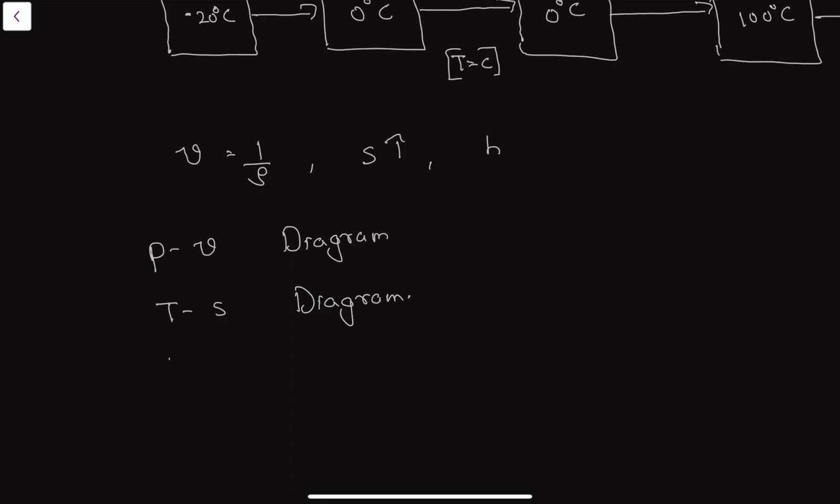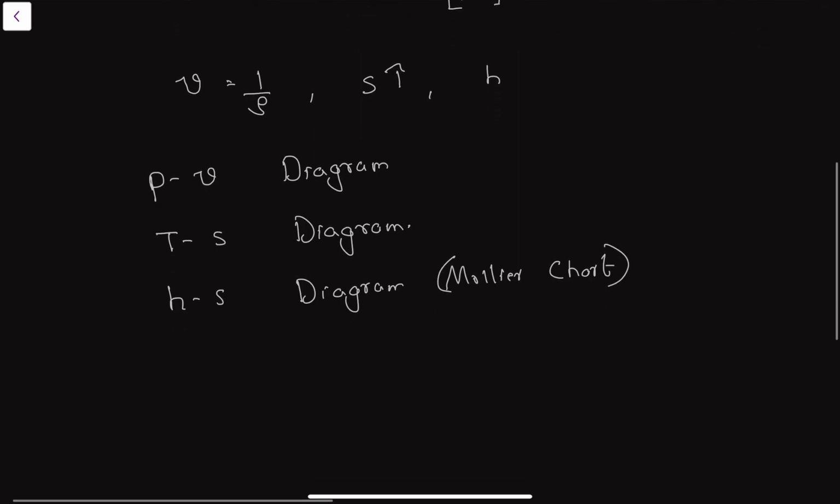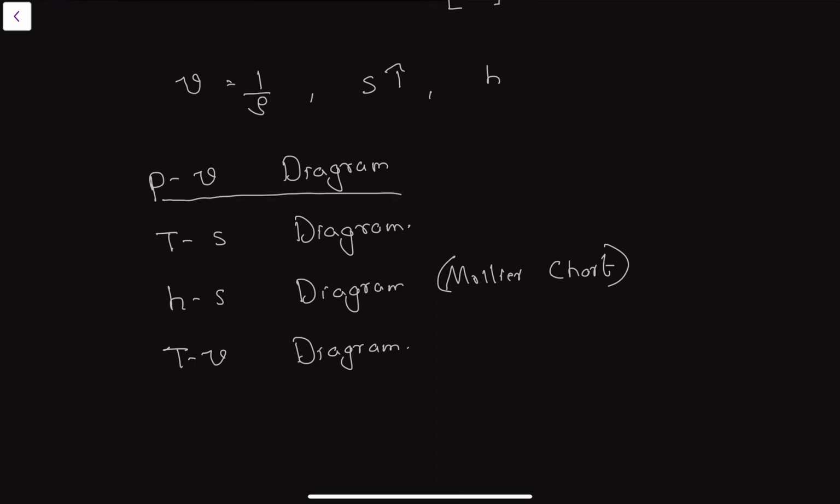Then you have the HS diagram, called the Mollier chart, which is a very useful chart to predict the properties of substances. Then you have the TV diagram, temperature versus specific volume. These are the important charts which we will discuss in the subsequent lectures. First we will discuss the PV diagram, the pressure volume diagram.